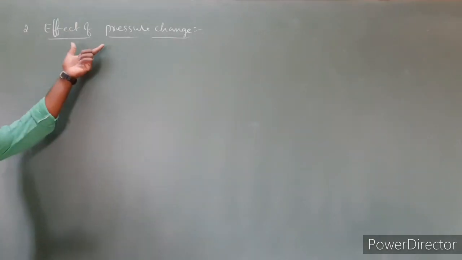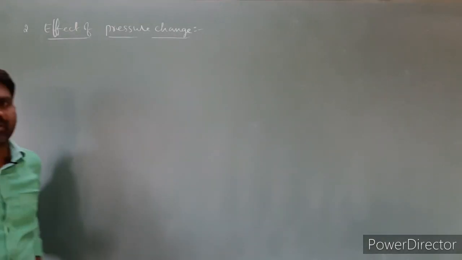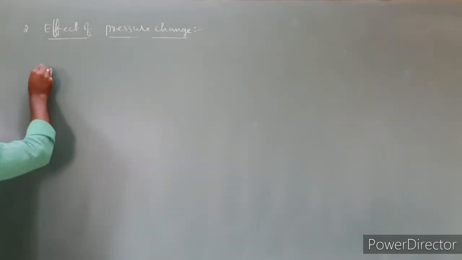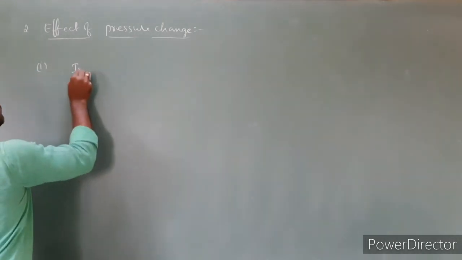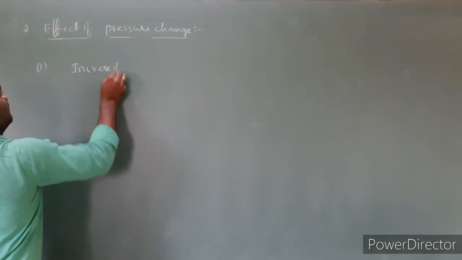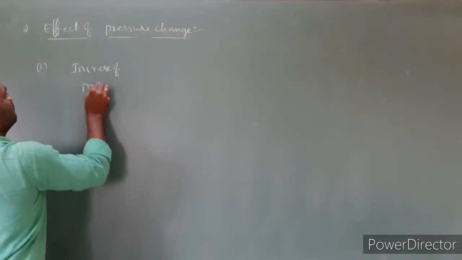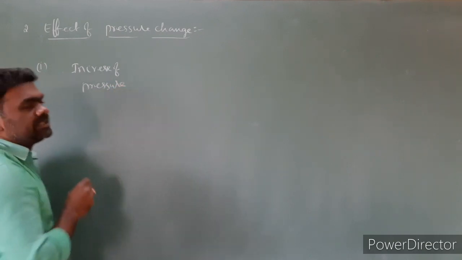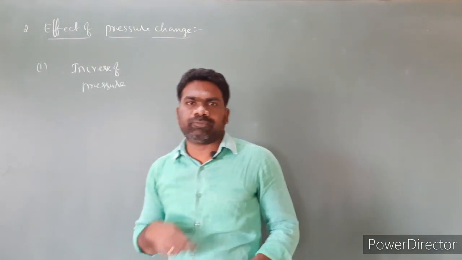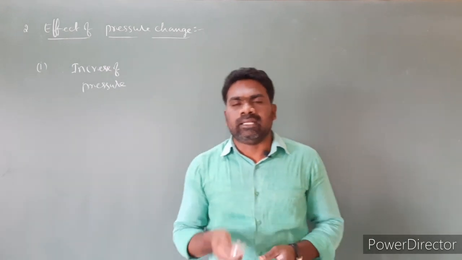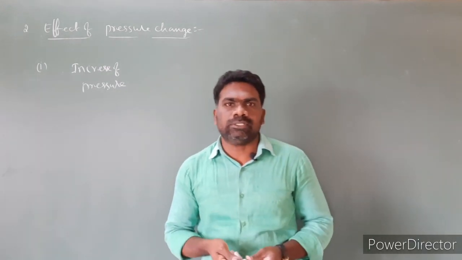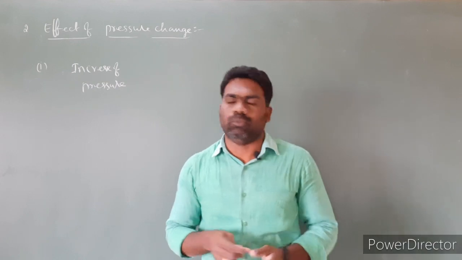Next, effect of pressure change. This is the second one. So in two different cases. First case, the pressure increases. Increase of pressure. When the pressure increases, the equilibrium shifts towards decreasing of volume, or decreasing of number of molecules, or decreasing of number of moles.